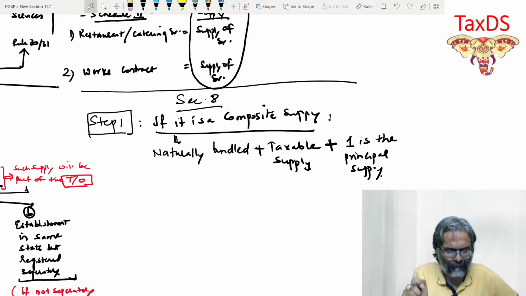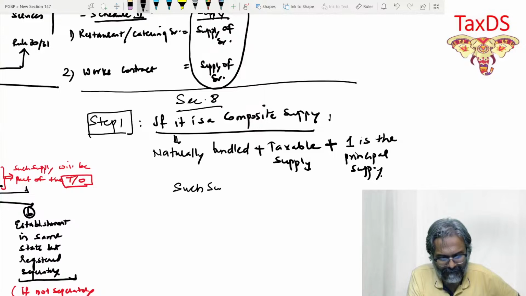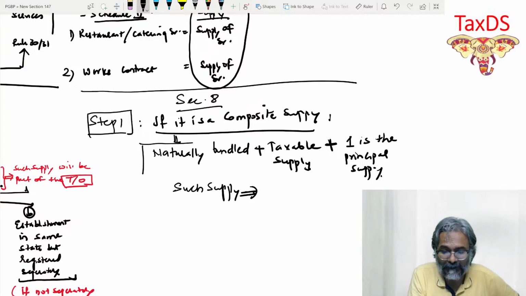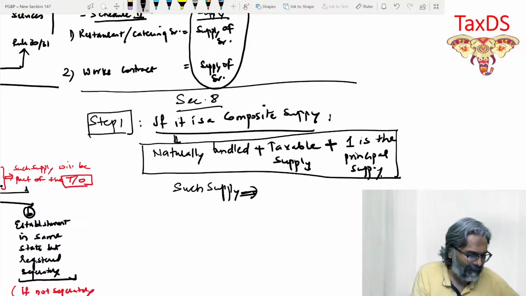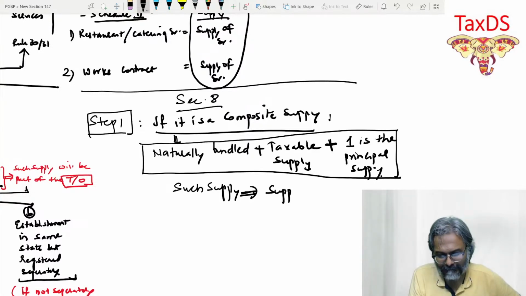If all this combination, students, is there, then such a supply will be identified with, indeed, the supply of principal supply.